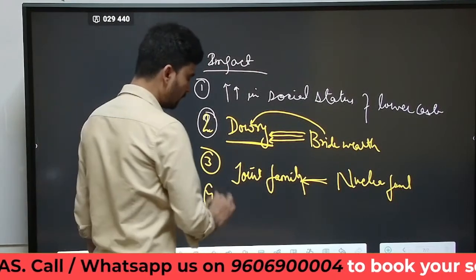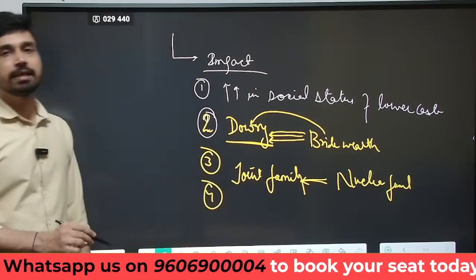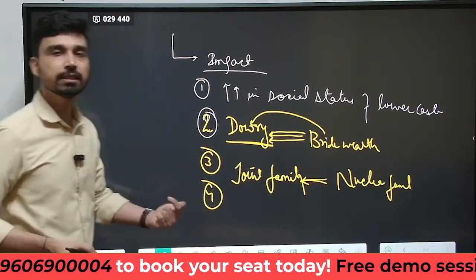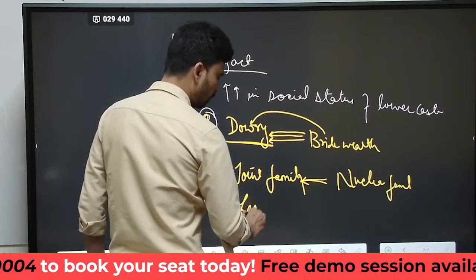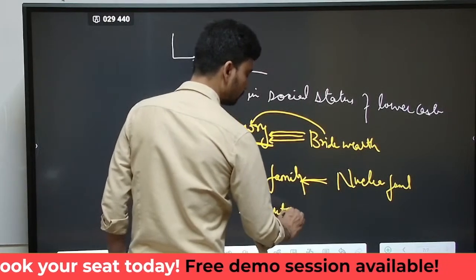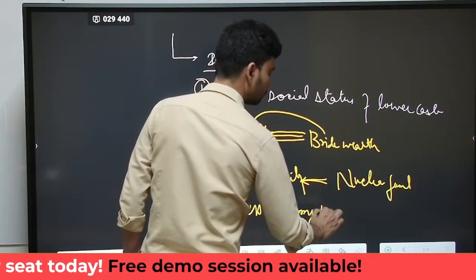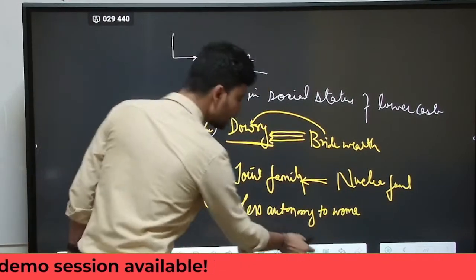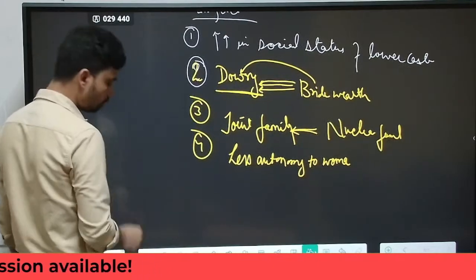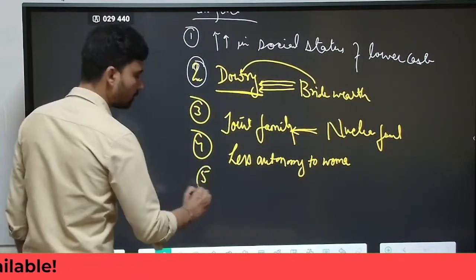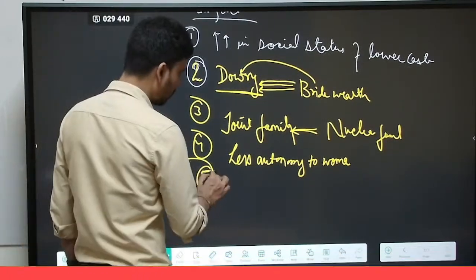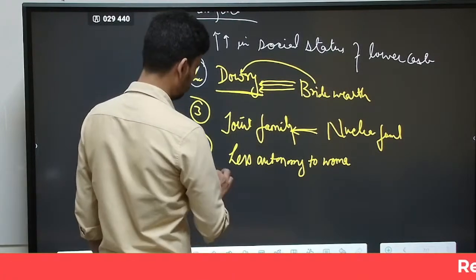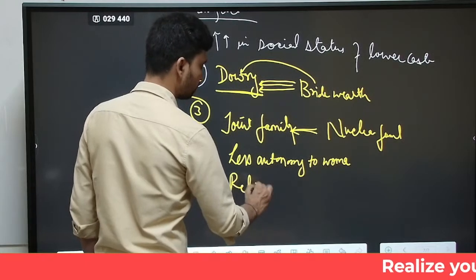Fourth, the status of women or autonomy of women has been curbed as a result of Sanskritization. So, less autonomy to the woman. Apart from that, we are seeing change in the practices in terms of the religious affairs.